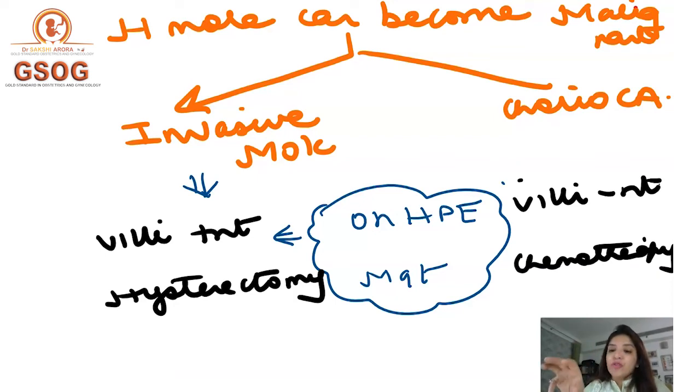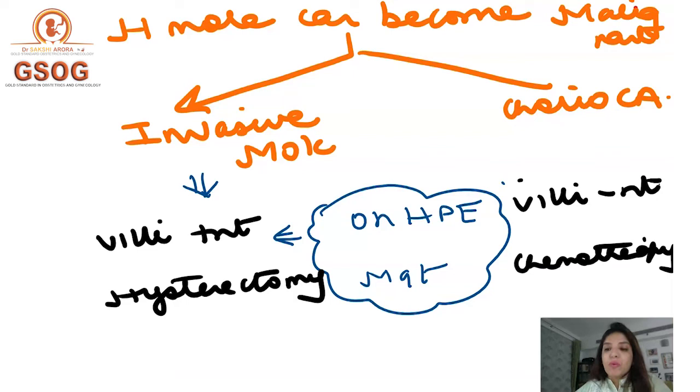Now, the difference between invasive mole and choriocarcinoma is that on histopathological examination, in invasive mole, villi will be present, whereas in choriocarcinoma, villi will be absent. That's one difference between invasive mole and choriocarcinoma.